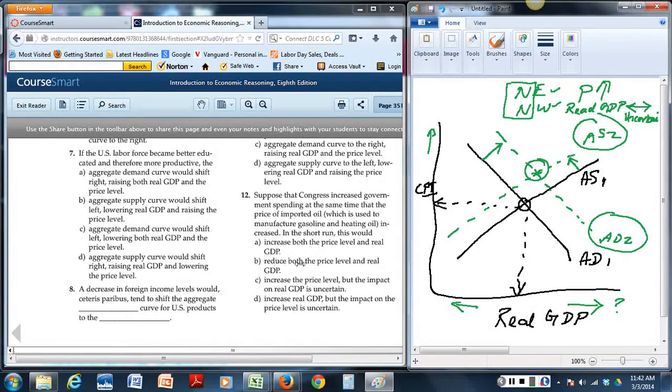Reduce price? No, that's definitely not the case. Increase the price, but the impact on real GDP is uncertain. Yeah, I like that one. So for 12, the answer is C. Increase real GDP? No, we don't know that. And the price impact is uncertain? No, price impact is certain, it's going north. So 12C is my answer.